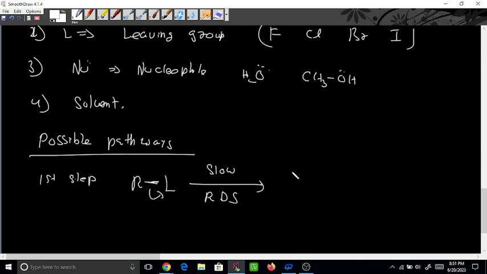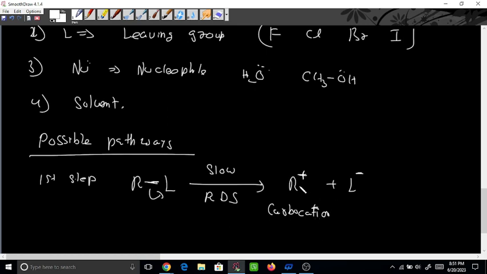Okay, so what will happen here? Just tell me, if we break this bond from here, then what will happen? R plus and L minus. Yeah, exactly, R plus and L minus. So slowly you are able to understand the charges now. Okay, so what is this R plus? Now the positive charge is here. What is this called? It has lost an electron, and it has formed a carbocation. So once a carbocation is formed, then you have to apply the same concept which you apply on every carbocation.